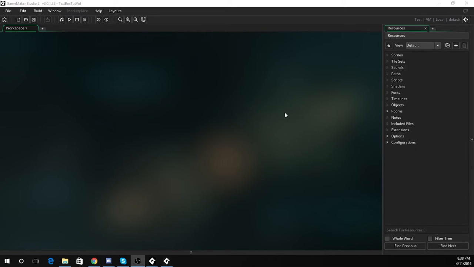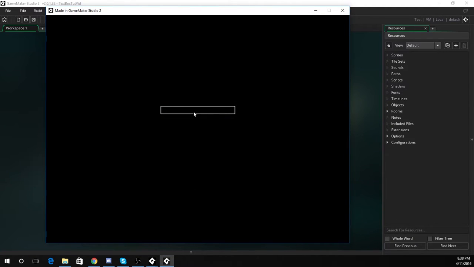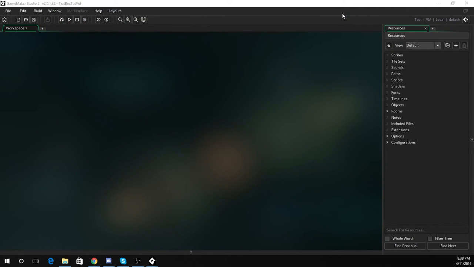Today we're going to be doing a tutorial on how to make an input box in GameMaker Studio. What we'll be creating today will just be something like this. We've got this little text box here, we can type in, we can delete, and yes, this is just a basic tutorial, so let's just get into it.